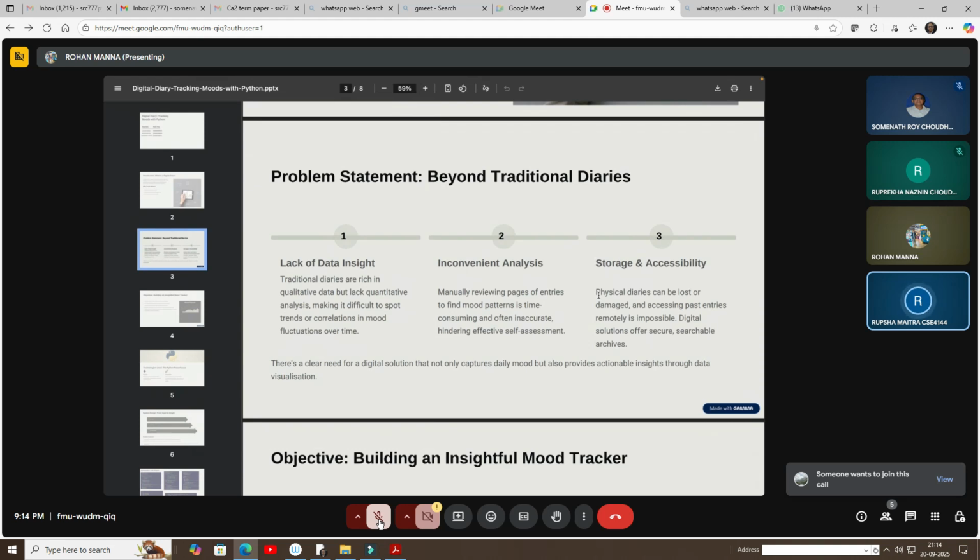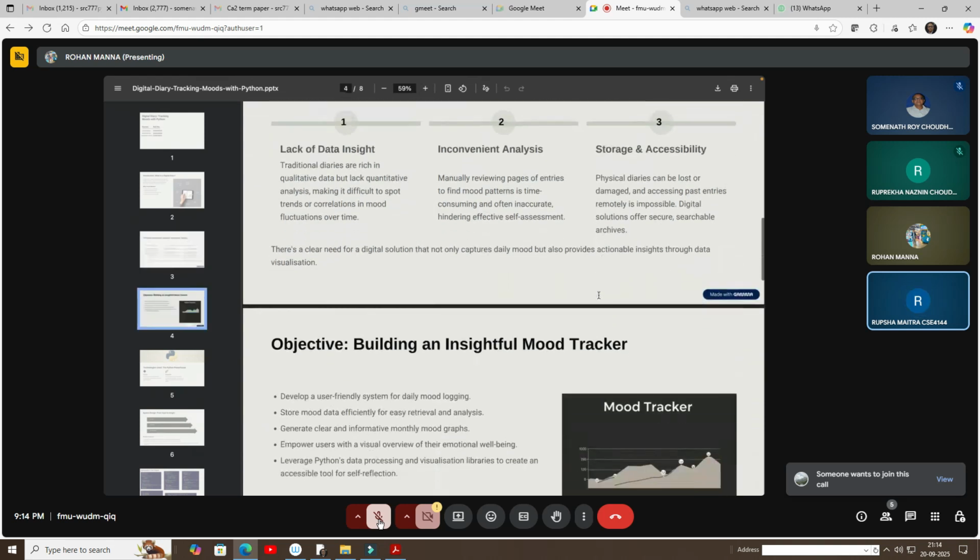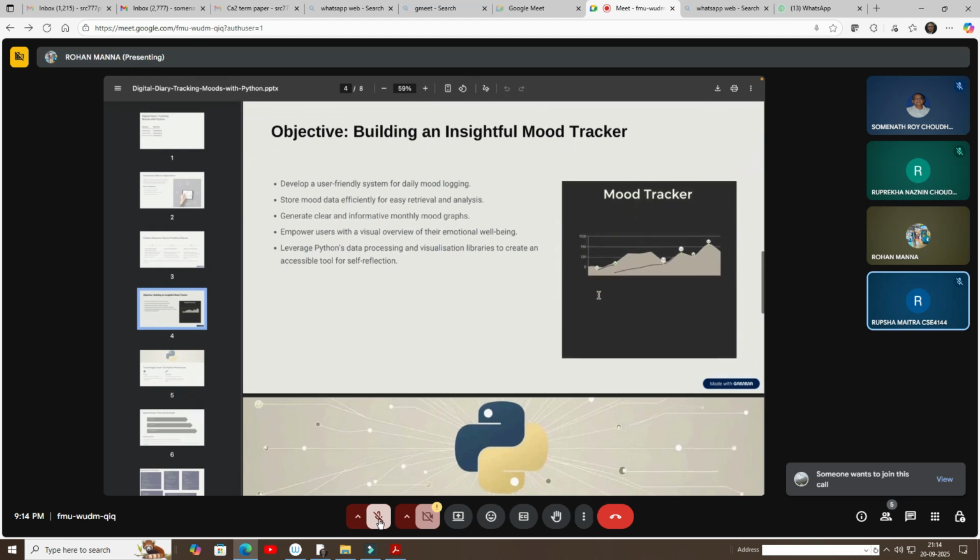Physical diaries can be lost or damaged, and accessing past entries remotely is impossible. So a digital solution offers secure, searchable archives. Rohan Manna. So, the objective: it will develop a user-friendly system for daily mood logging. It stores mood data efficiently for easy retrieval and analysis.